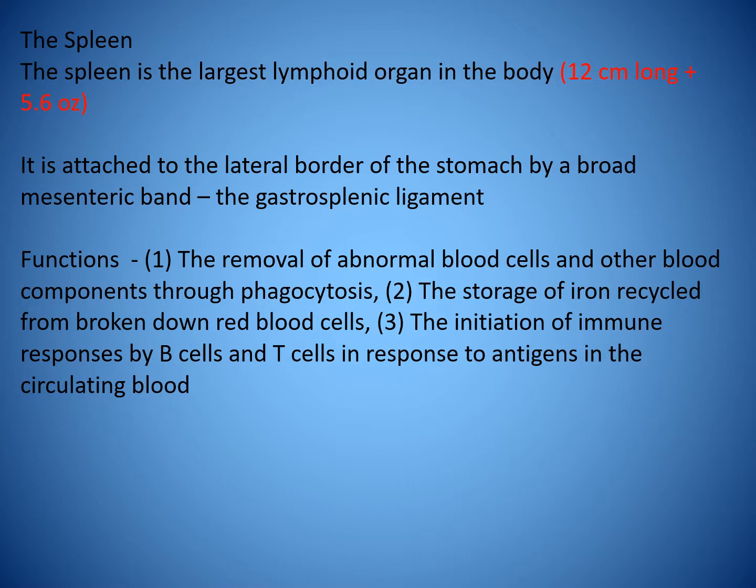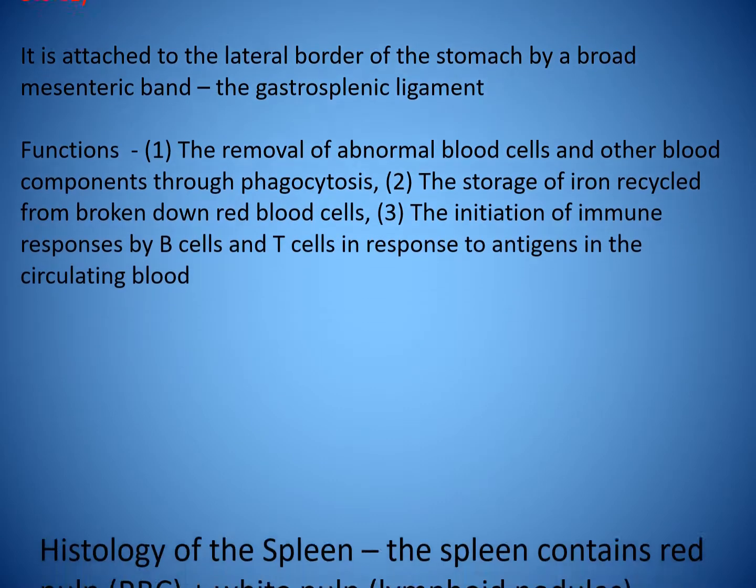The functions of the spleen are to remove abnormal blood cells and other blood components through phagocytosis, the storage of iron recycled from broken down red blood cells, and the initiation of immune responses by B cells and T cells in response to antigens in the circulating blood.